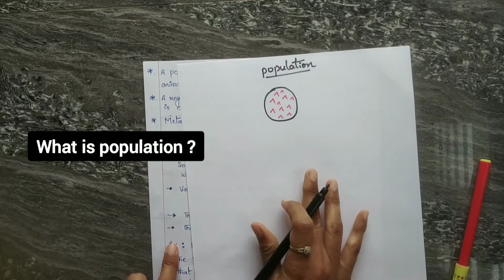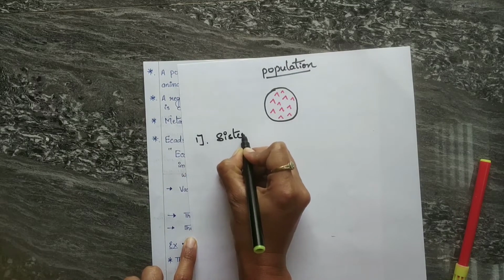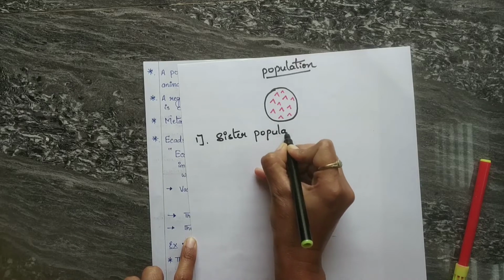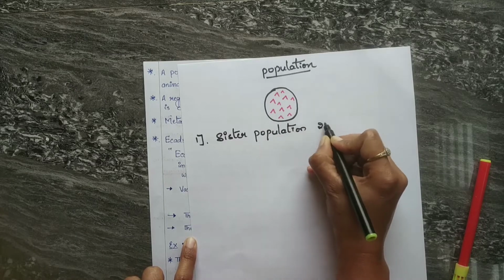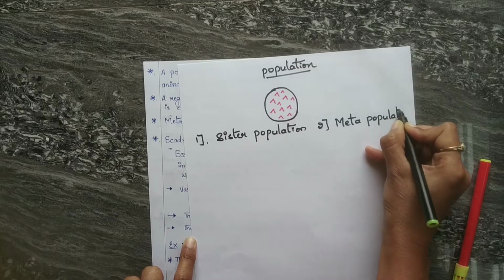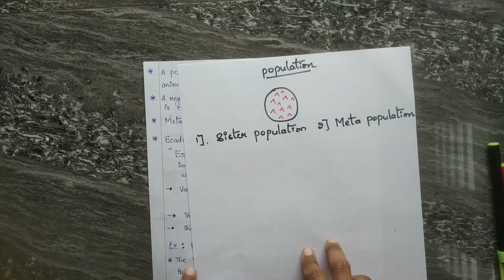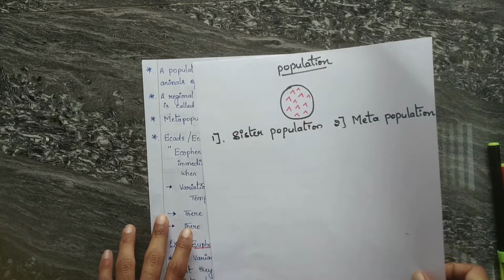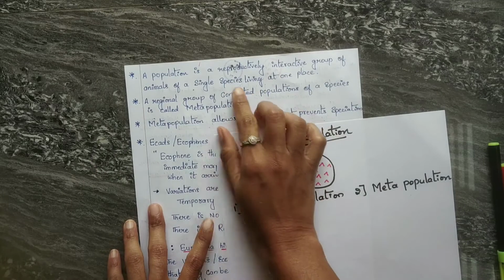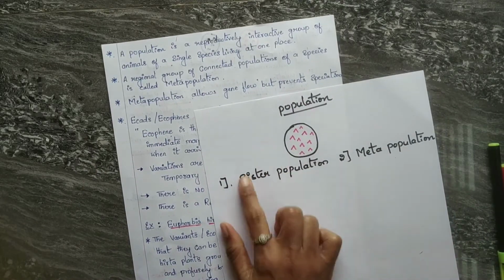In population, again, you can see two types, that is sister population and meta population. Let me explain these two. Before explaining meta population, let me explain what is sister population.